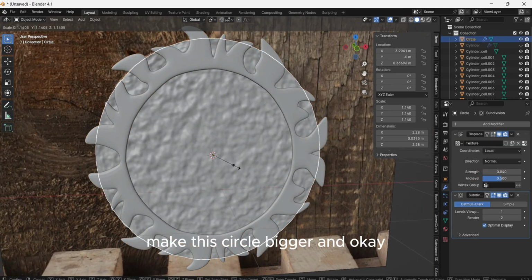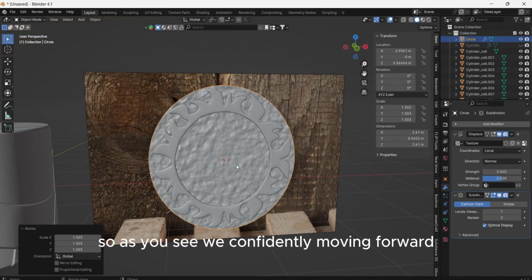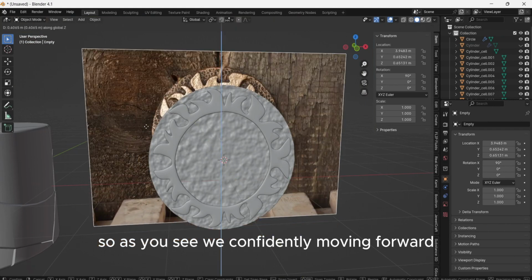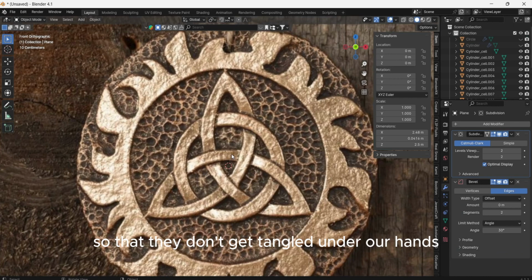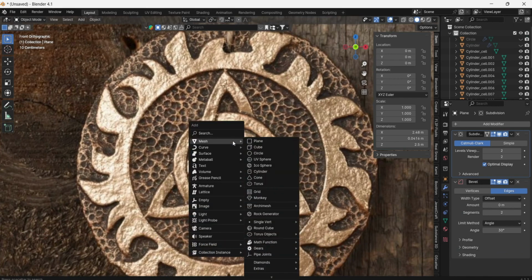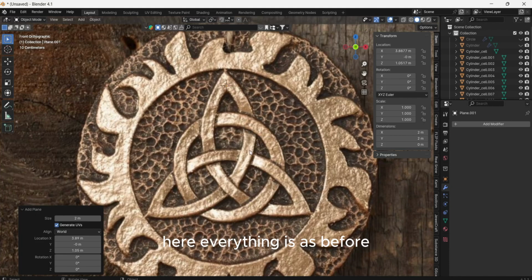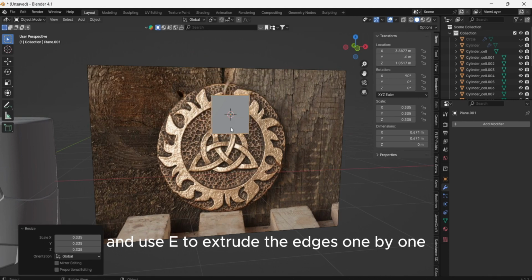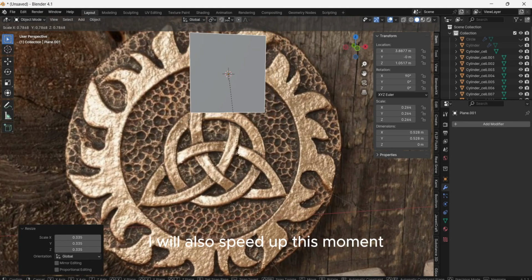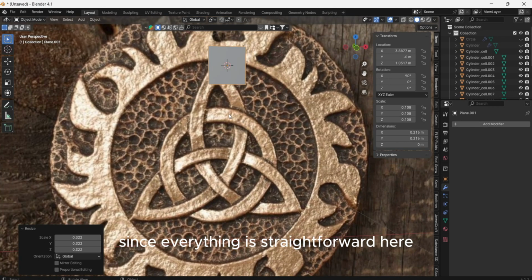Make this circle bigger and okay, we're good. So as you see, we're confidently moving forward. Using the H button we hide them so that they don't get tangled under our hands, since there will be this thing with petals later. Here, everything is as before, we add a plane and use E to extrude the edges one by one. I will also speed up this moment, since everything is straightforward here.